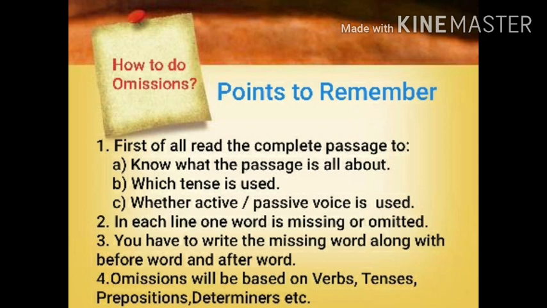Point number 4, omissions will be based on verbs, tenses, prepositions, determiners, etc. So you should remember these points before doing omissions so that you can do omissions with the help of these points. Now we are going to solve one passage.